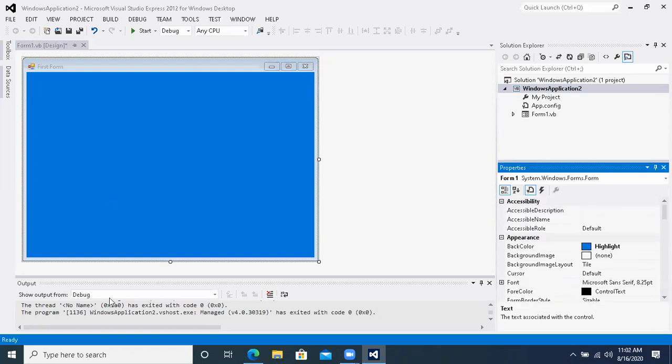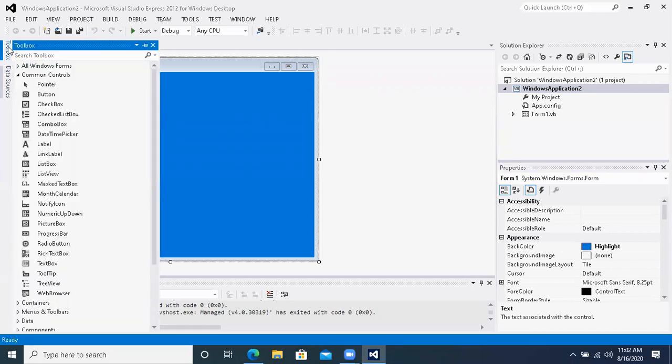Now, what are the things that we can draw on our forms? What are different things that we can draw on our forms? Go to the toolbox. ये देख रहे हैं आप? See over here in the left corner, toolbox and data source. These are the two things, toolbox and data source. Click on the toolbox. इसको click करना है. In the toolbox, when you click on it, you will see different tools are available.